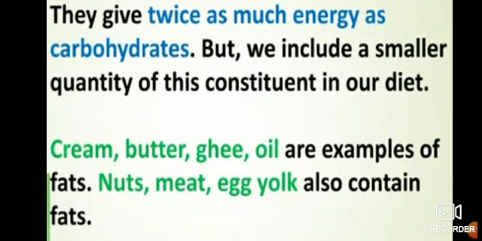These all are fat foods. This all contains fats, and if we eat this in a less quantity, then also we can get fats in our body, and it is useful for our body. We get energy with this.